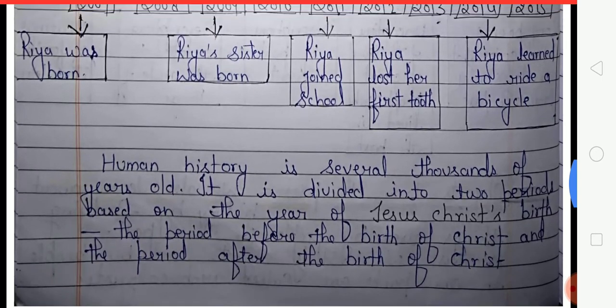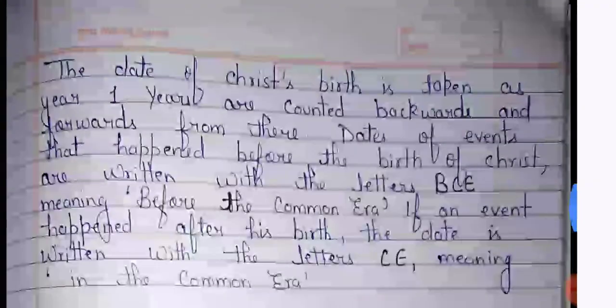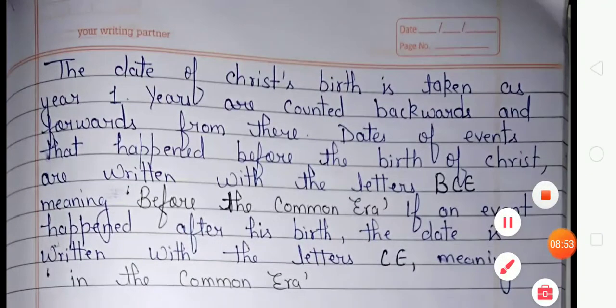So students, human history is several thousand years old. It is divided into two periods based on the year of Jesus' birth: the period before Jesus' birth and the period after the birth of Jesus Christ. So students, now look at the next. The date of Christ's birth is taken as year 1. Years are counted backward and forward from this date. Events that happened before the birth of Christ are written with the letters BCE, meaning before the common era. If an event happened after his birth, the date is written with the letters CE, meaning in the common era.